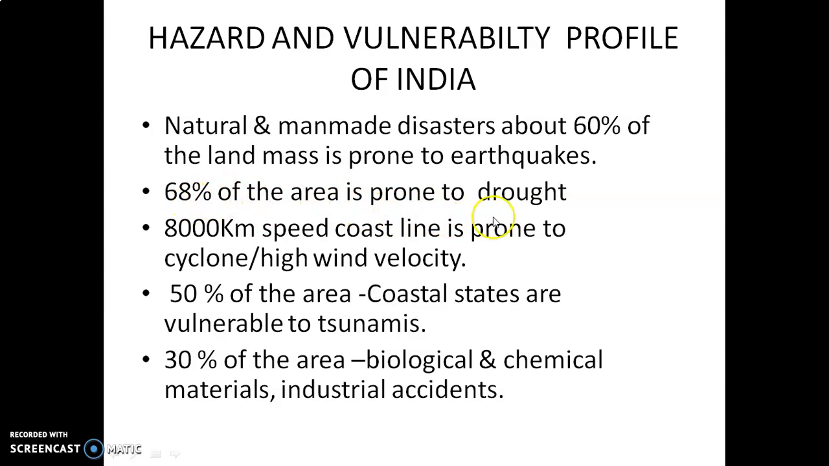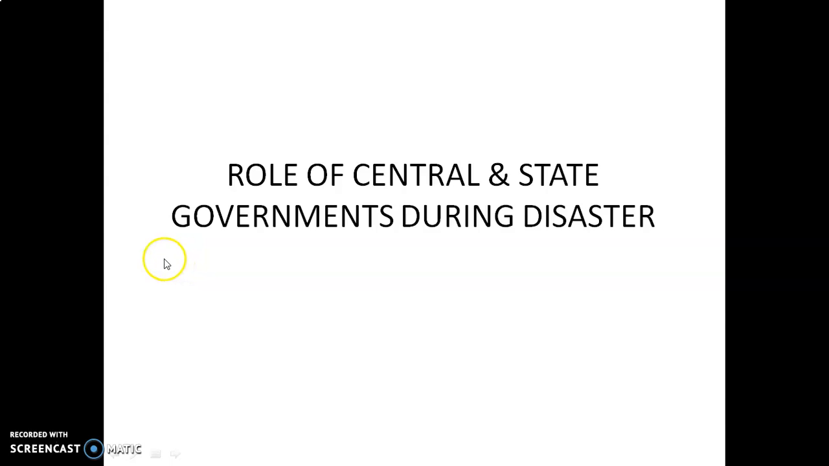68% of the area is prone to drought. 8,000 km of coastline is prone to cyclones and high wind velocity. 50% of the coastal states are vulnerable to tsunamis. Thus, 30% of the area is vulnerable to biological and chemical materials and industrial accidents. Next one, you have to go for the roles of central and state governments during disasters.